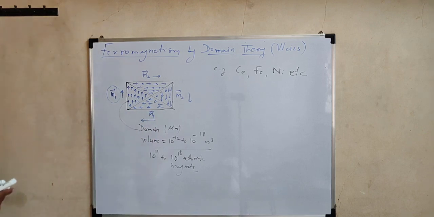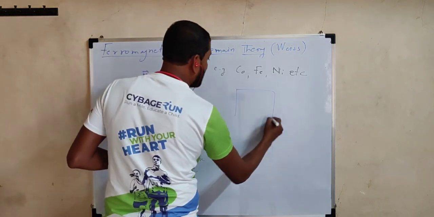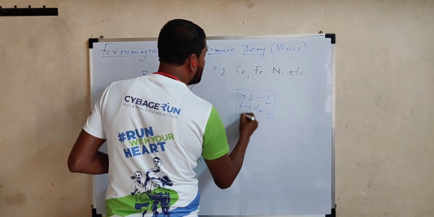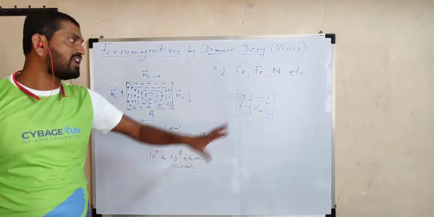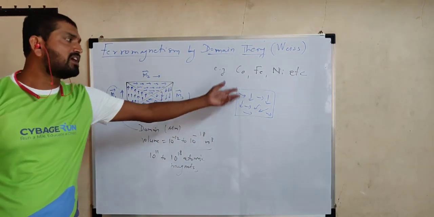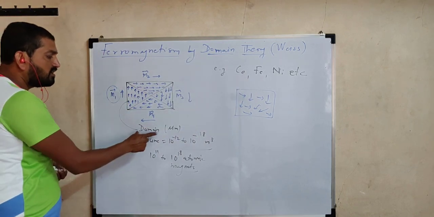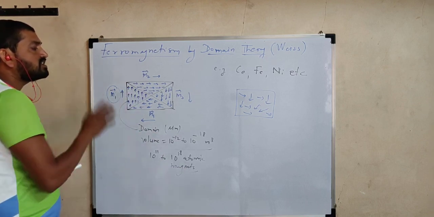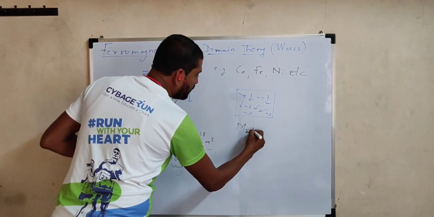Now this is the actual arrangement inside ferromagnetic substances. What is the difference between para and ferro? Inside paramagnetic substances, all atomic magnets have their dipole moment vectors arranged randomly. Almost the same point: atomic magnets are there in both. Means in the absence of an external magnetic field, every atom has a dipole moment. Here also every atom has a dipole moment. But here they are randomly arranged. Here they are systematically arranged. And the systematic arrangement in a small region, that small region is called a domain, which contains this many atoms, and each domain has a certain resultant dipole moment. But as a whole substance, here the dipole moment is 0 due to random arrangement.